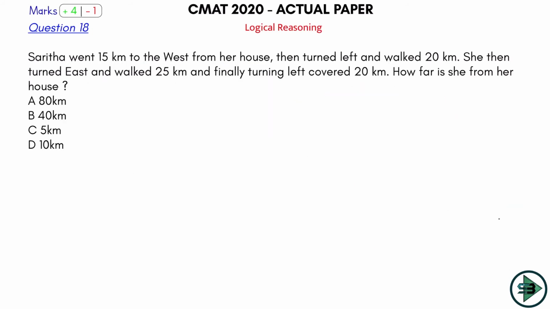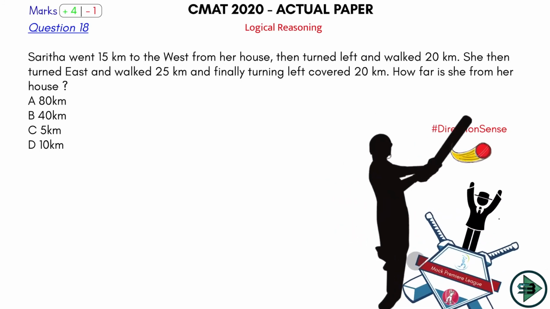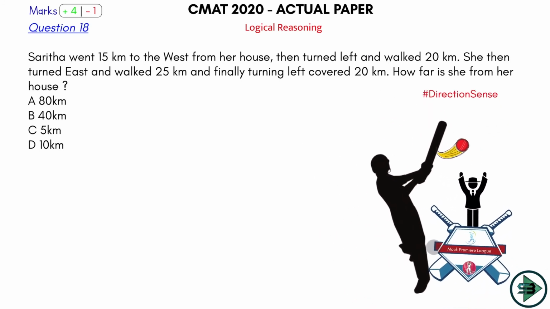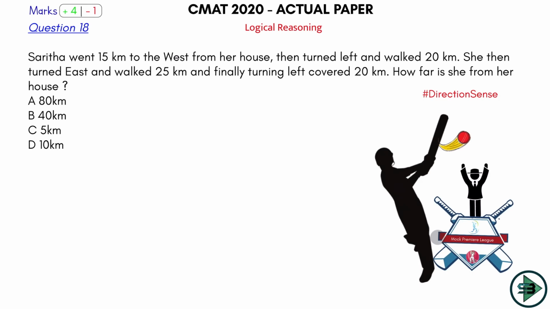So let's face now ball number 18, question number 18 in the logical reasoning section. This is a question from direction sense, and any question from direction sense is always a 6er. What can you complicate in this chapter? This chapter in itself is so easy. So let's start and solve this and get the runs on this ball.